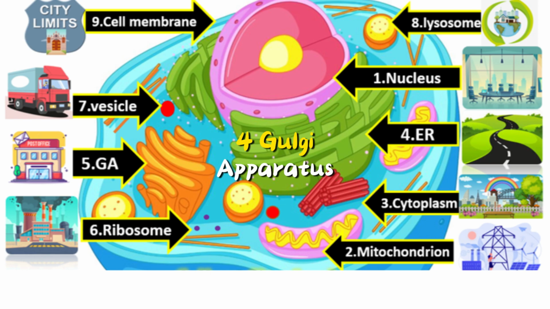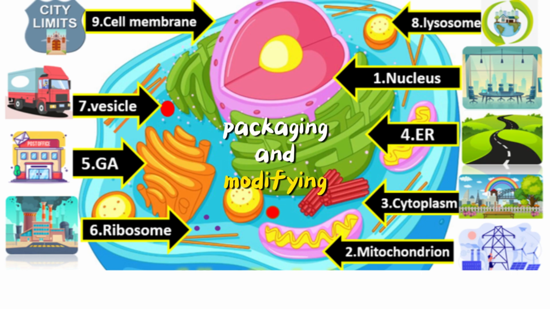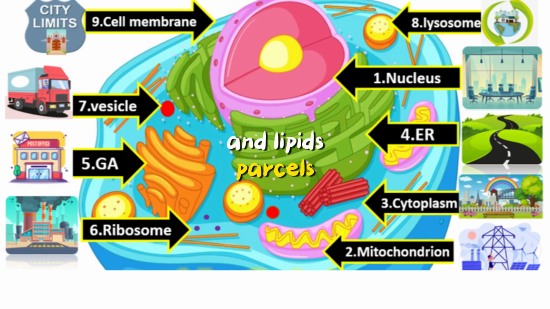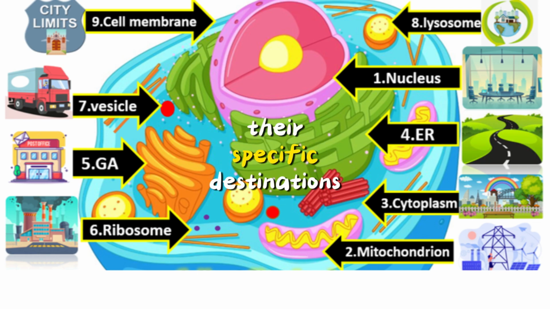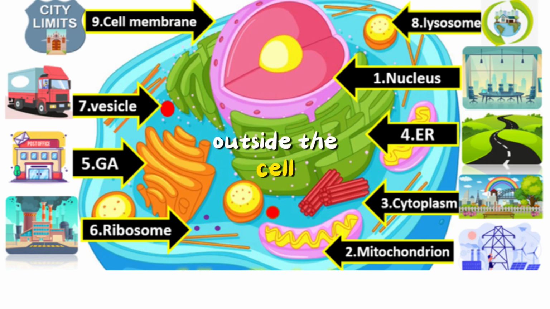4. Golgi apparatus, postal service. Think of the Golgi apparatus as the city's postal service. It's responsible for packaging and modifying proteins and lipids, parcels, before sending them to their specific destinations within the cell or for export outside the cell.